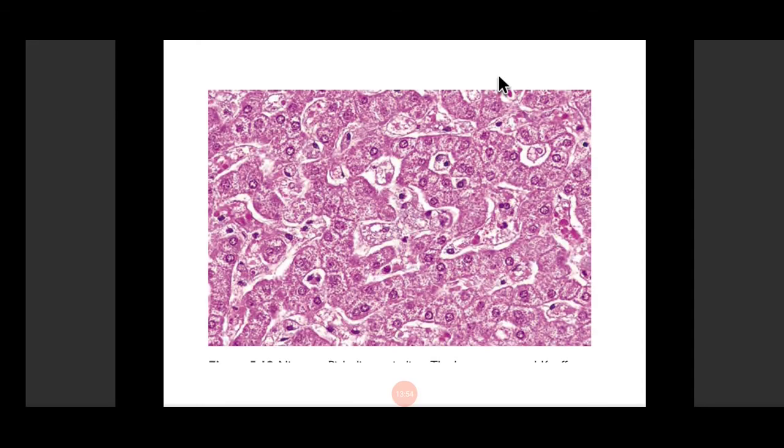This is an H&E stained section in which you can see distended cells having foamy cytoplasm, and the nucleus is again pushed to the periphery. The wrinkled tissue paper appearance that I told you about is mainly seen in Gaucher's disease and not in Niemann-Pick. It is a feature of Gaucher's disease. The cells are dilated with abundant foamy cytoplasm and nucleus pushed to the periphery, seen in a child presenting with hepatosplenomegaly.